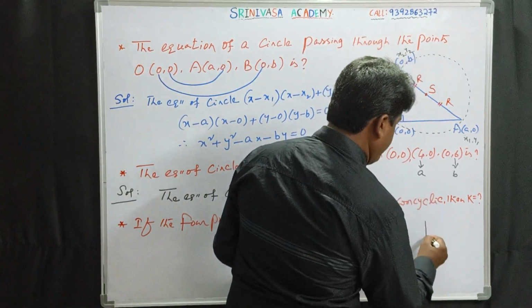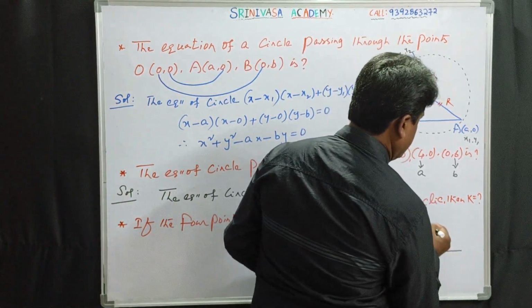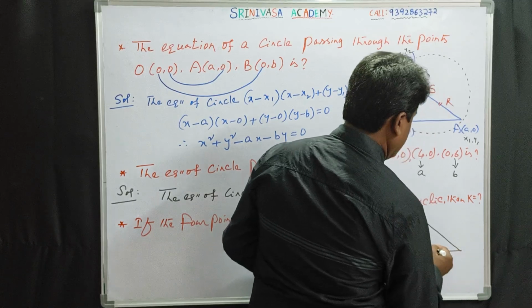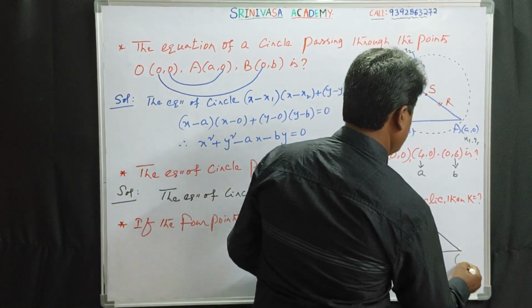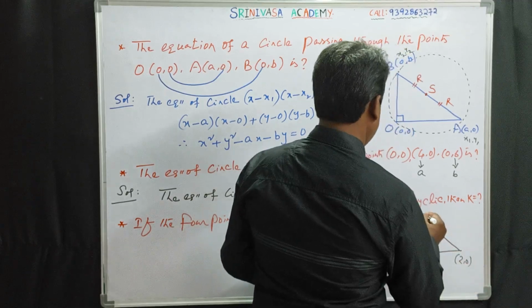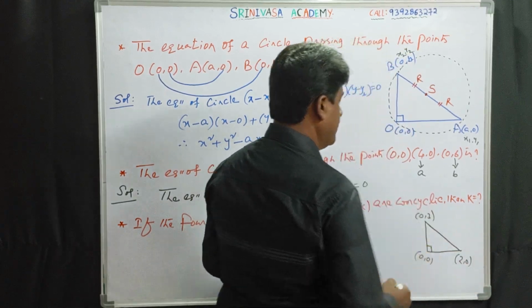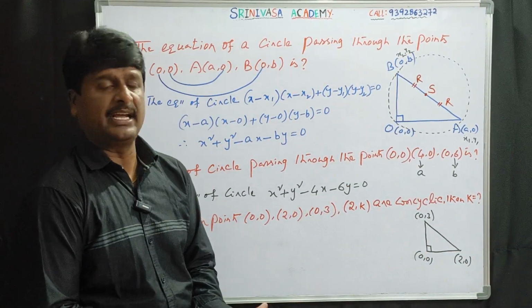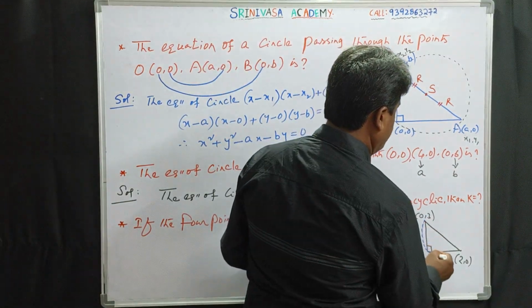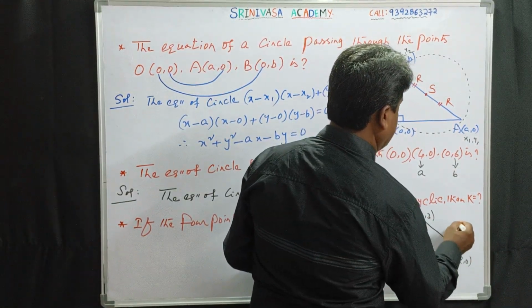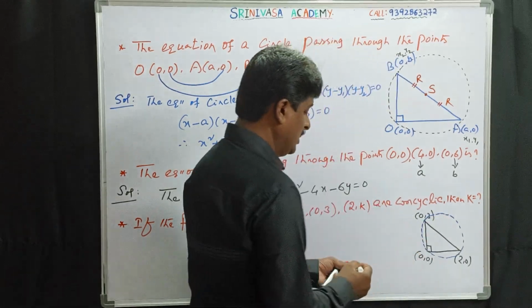See, however, (0, 0), (2, 0), (0, 3) form a right angle triangle. The circle passing through these 4 points is the circumcircle of the triangle.